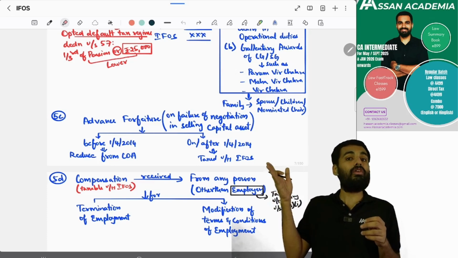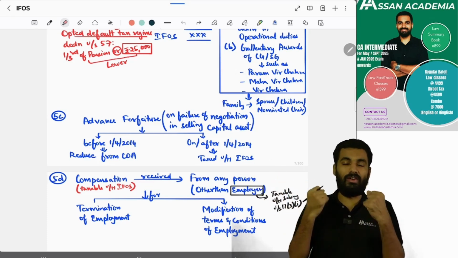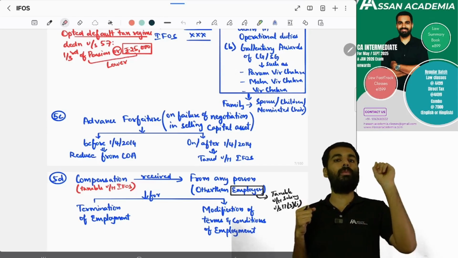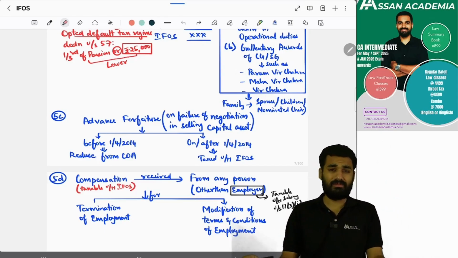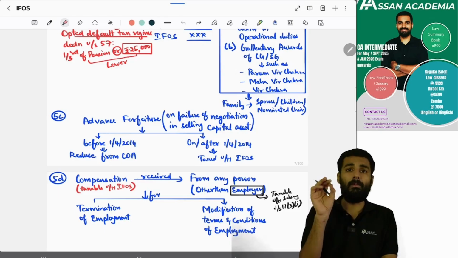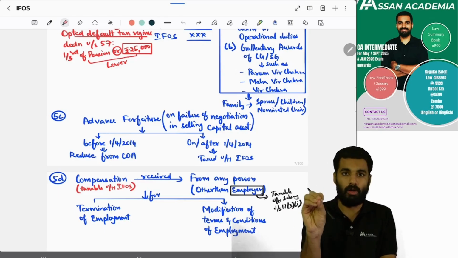But on or after 1st April 2014, if you have forfeited the advance, then it will fall under income from other sources. Yes, sir. Yes. Next, sir, you are getting compensation from any person other than an employer.